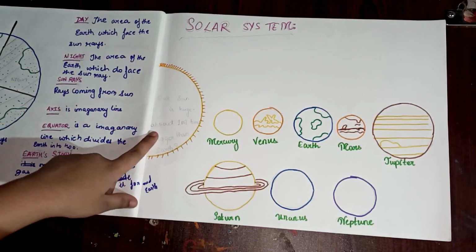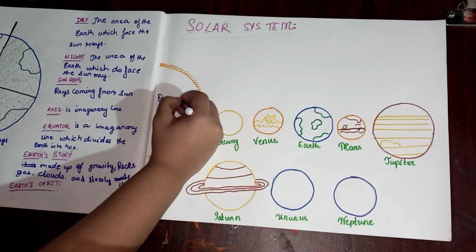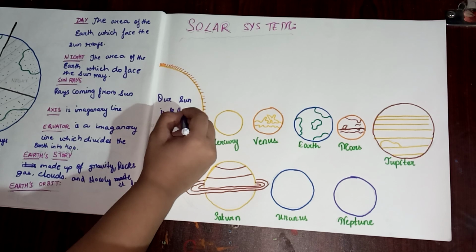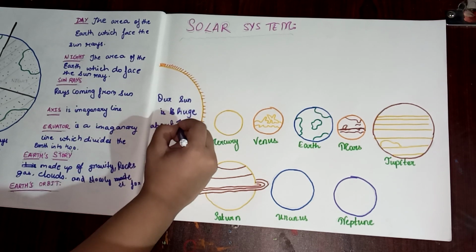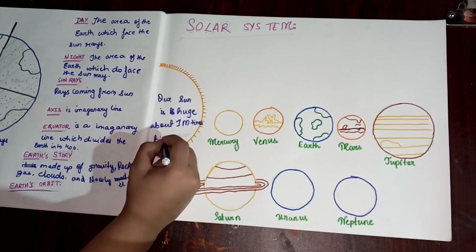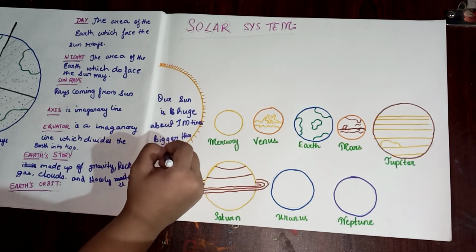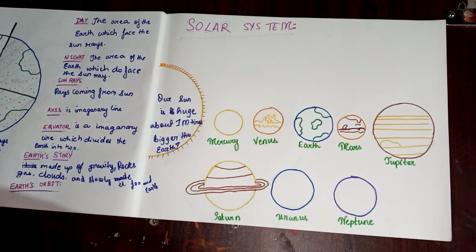Solar system, our sun. The fun fact over here is our sun is huge, about 1 million times bigger than Earth. Can you imagine? 1 million times bigger than Earth means something like 2 Earths can come inside the sun. So now let's start with the solar system.